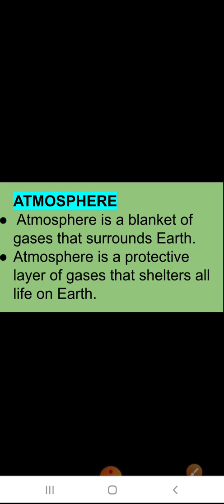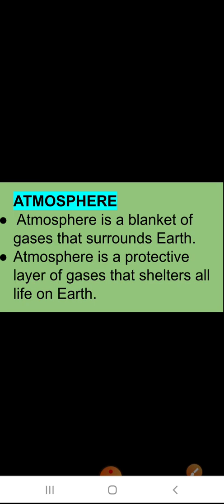Now you know that air is all around us, and for our survival what is required? Oxygen is required. And where is oxygen present? In the air. So air is very important for us. We need oxygen to breathe. And the blanket of air that surrounds the earth is known as the atmosphere. What is atmosphere? All the things that are surrounding you are known as the atmosphere.